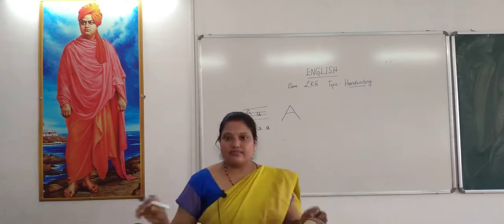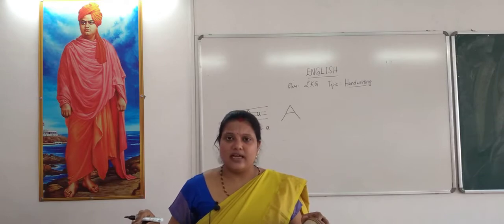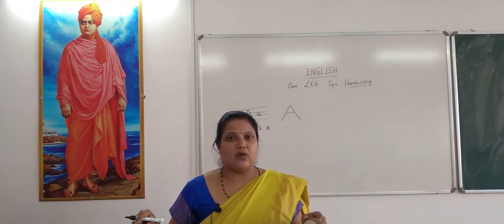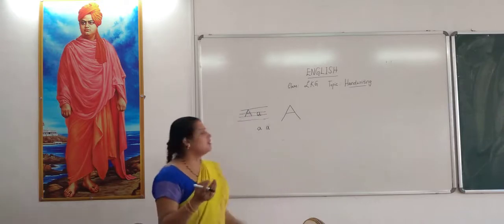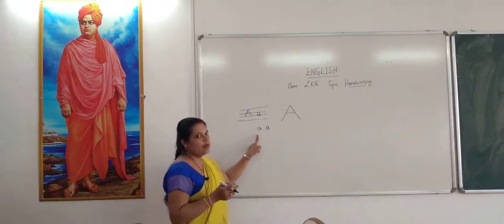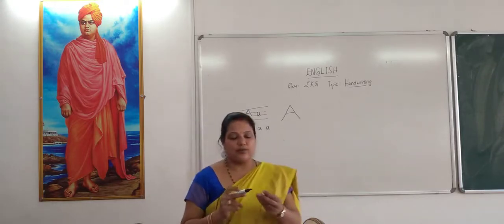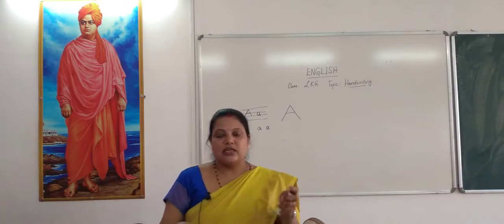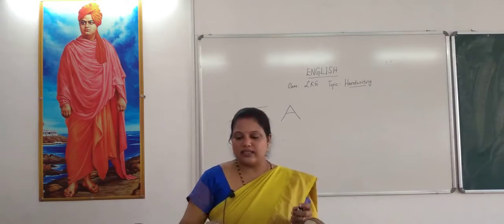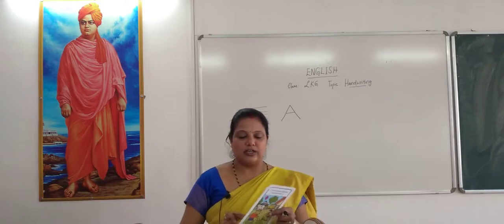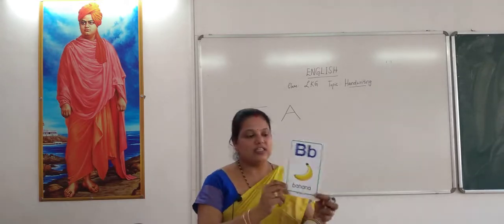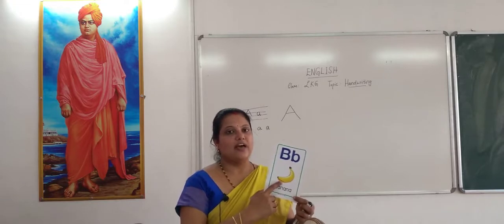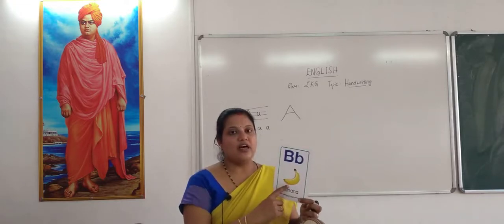Are you all clear, children? Yes. Can you practice this now? Yes. Now you start writing capital A, small a. Is that easy for you? Yes. Now see the next letter. What is the next letter in the alphabet? It is B. What is this picture? This is banana. B for banana.